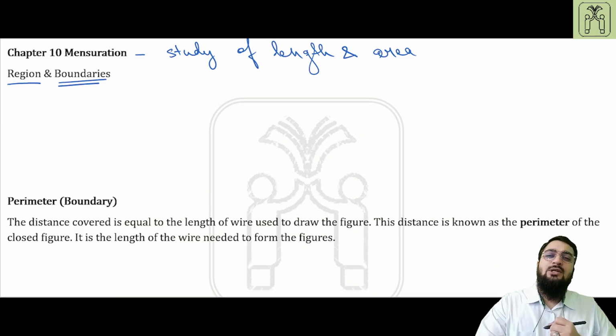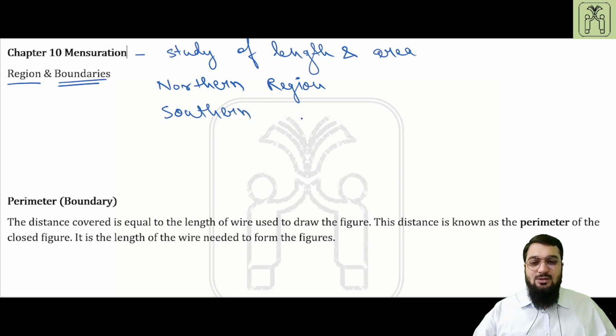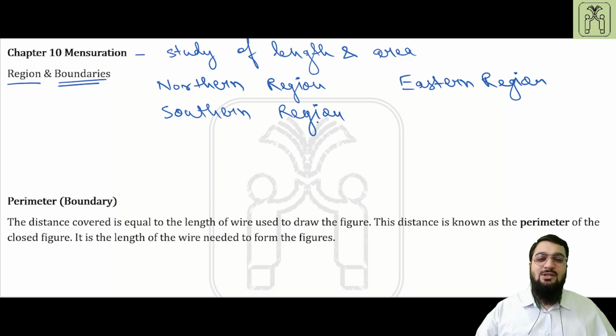If you would like to make a sentence with the word region, for example, we say that in the northern region the crops such as XYZ are grown. Or you can say that the best coffee is found in the southern region of India, or that the best tea is found in the eastern region of India. So what is the word region implying in all these three scenarios?